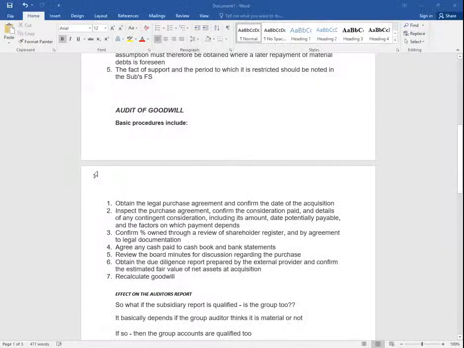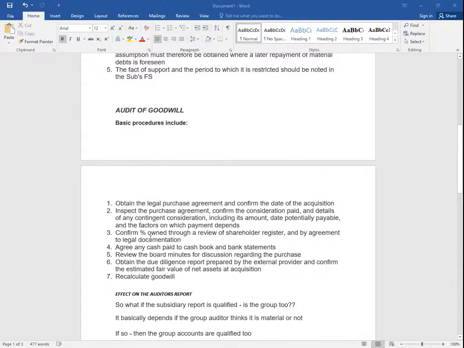Great. So obtain, yes, the purchase agreement and confirm the date of the acquisition. A simple thing, but very important. Inspect the purchase agreement to confirm the consideration paid and the details of any contingent considerations, that is considerations in the future, including its amount, date potentially payable, and the factors on which payment depends.